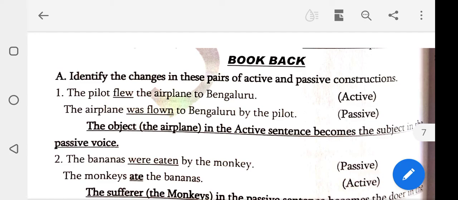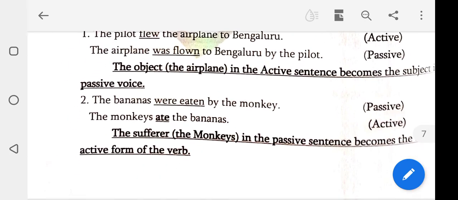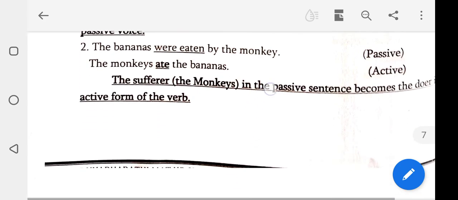Yes. Next one. The bananas were eaten by the monkeys. Sorry students, change into active. Already given the passive, change into active. The monkeys ate the bananas. Yes.